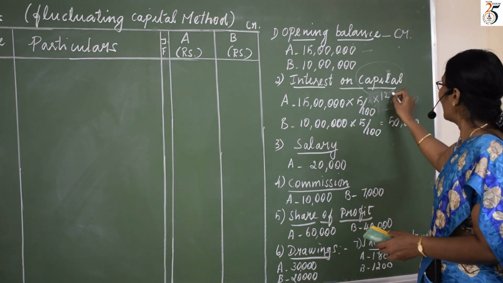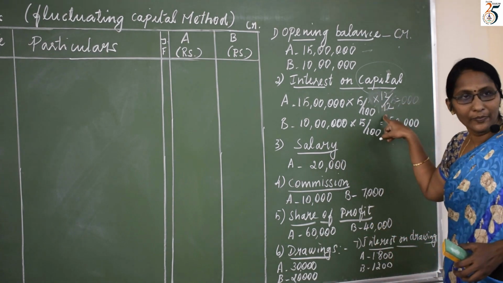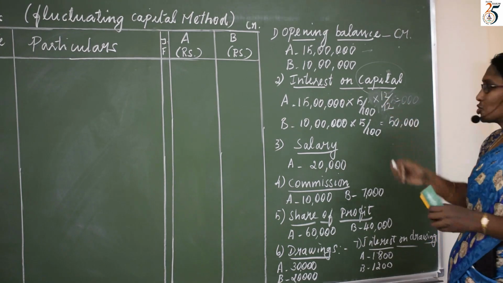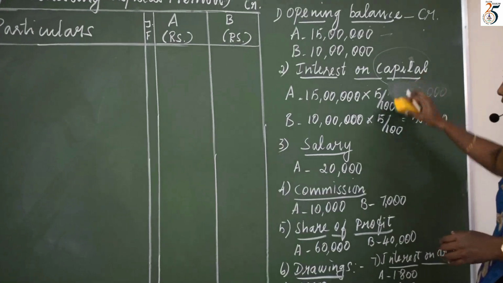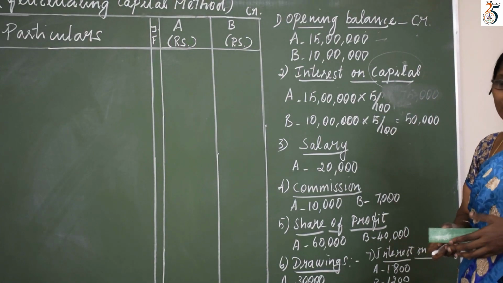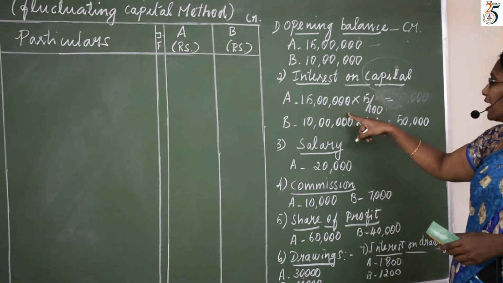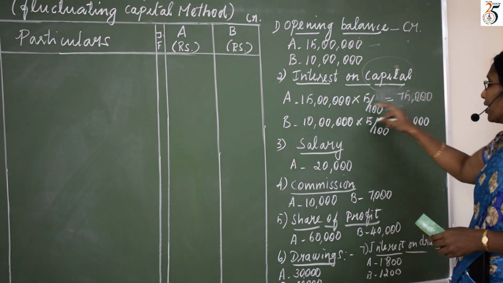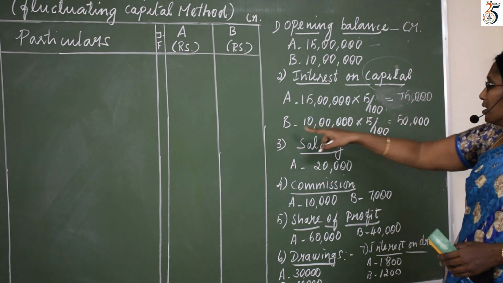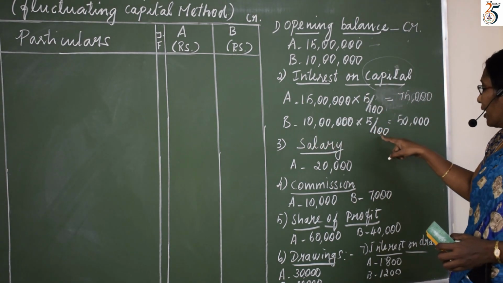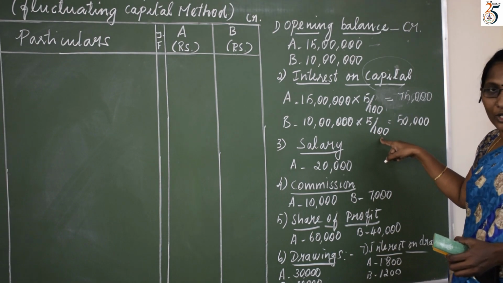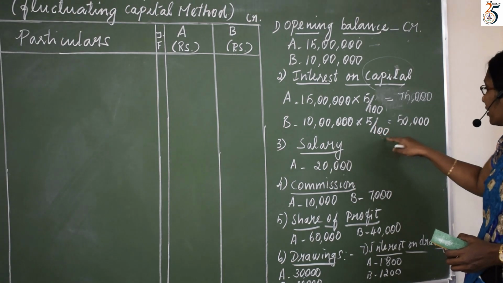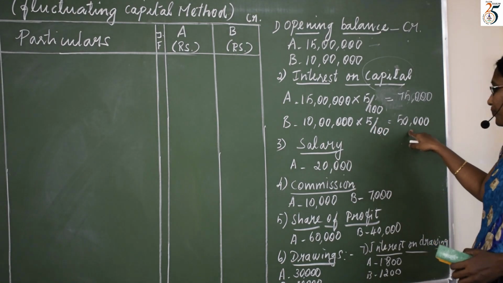So we write 12 divided by 12. The reason is, for 12 months we are going to calculate interest. What is 12 by 12? It is 1. So whenever you calculate for 1 year, you need not write the months. So directly I calculate 15 lakhs into 5 by 100, 75,000. I have calculated for 1 year. Next for B, 10 lakhs into 5 by 100. Here also we calculate for 1 year, so I don't mention 12 by 12. It shows 1, so I don't write. So 10 lakhs into 5 by 100, we get 50,000.